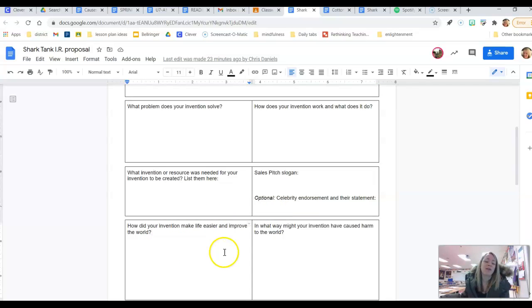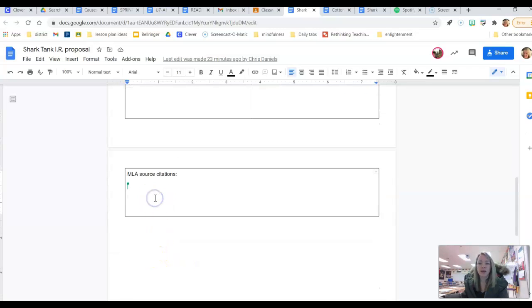How did your invention make life easier and improve the world? This is absolutely essential for you to get funding from the sharks. Okay, they have to see that this is going to benefit people greatly and improve the world. And then in what way might your invention actually cause harm to the world? And so this one, again, consider maybe the downside. Over here for your invention, how did it make life easier and improve the world? You might also look at, okay, how some of these things is going to affect, say, population growth or population movement. It could be just the affordability of things, right? That type of stuff, all right?